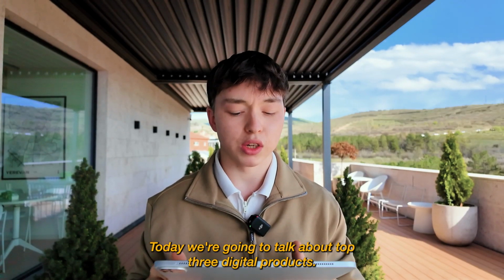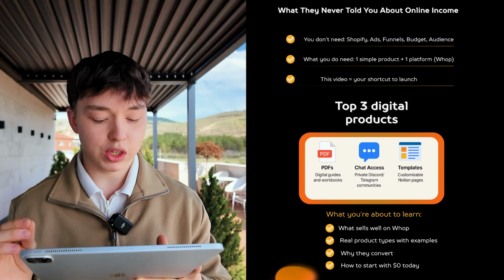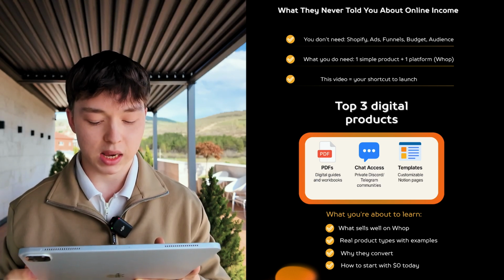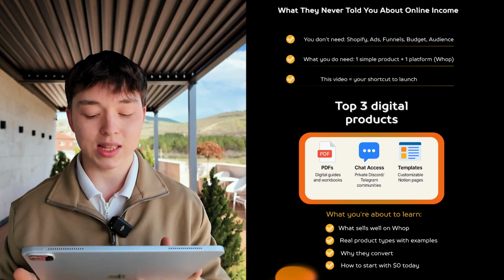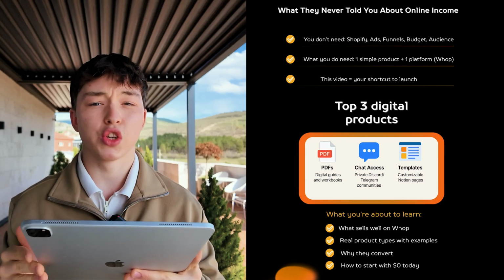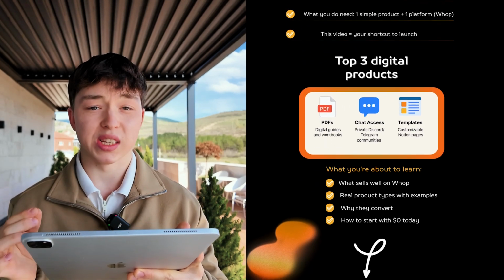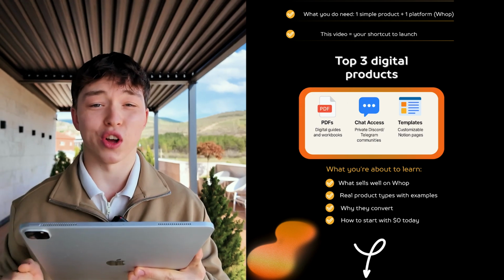Today we're going to talk about the top 3 digital products. First one, it's PDFs. It's going to be digital guides and workbooks. The second one is chat access, private Discord, also Telegram communities. And the last one is templates, customizable Notion pages. What you are about to learn: what sells well on Whop, real product types with examples, why they convert, how to start with $0 today.